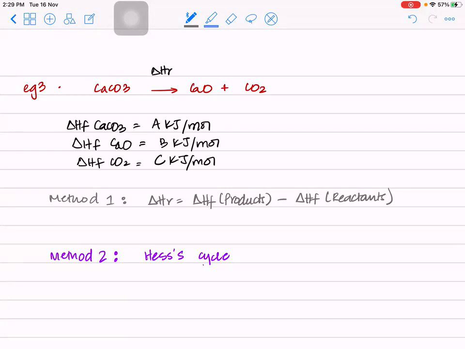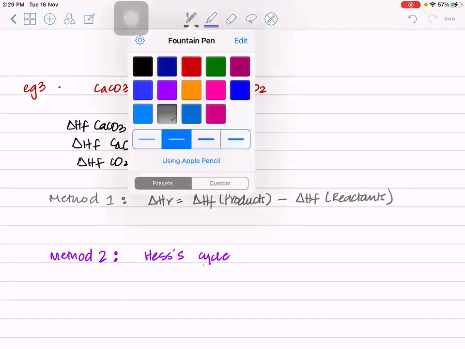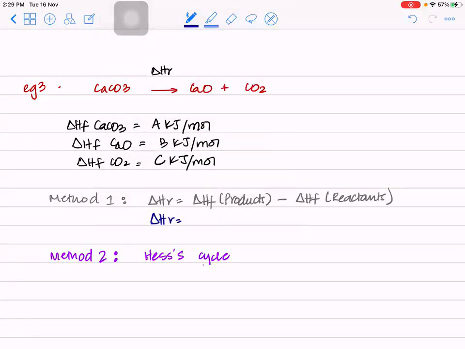That's it. Even if they say use an energy cycle to find your answer, you don't really have to do that for MCQs because they really can't see your working, right? So you can just directly do this method and find your delta H, given that all the formations are given to you. Clear? So let's see, what will be the delta H for this? It would be delta HR. What is the formation of products? Calcium oxide, the value for that is B, plus carbon dioxide, that is C, minus calcium carbonate, that is A. Is this clear? So this is your first method, which we have seen yesterday.